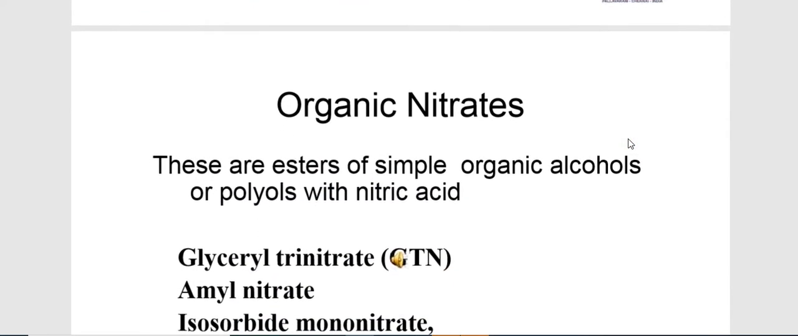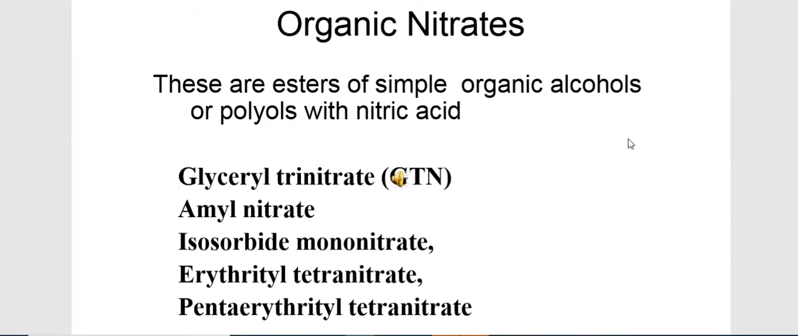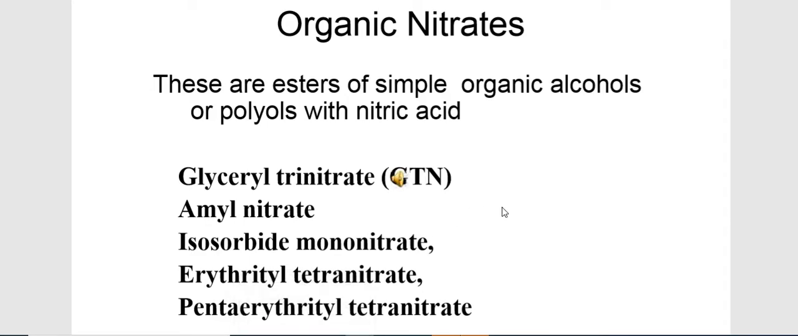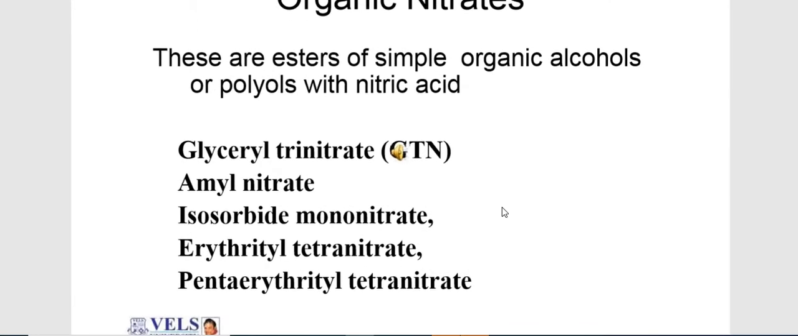First, we start with organic nitrates. Generally, these organic nitrates are simple esters of organic alcohol, or we can say polyols, with nitric acid. These are the drugs of this category: glyceryl trinitrate, amyl nitrate, isosorbide mononitrate, erythritol tetranitrate and pentaerythritol tetranitrate. These are the esters of simple organic alcohol or polyols with nitric acid.